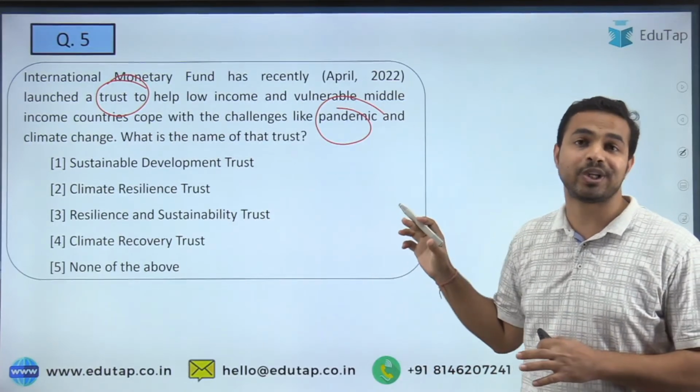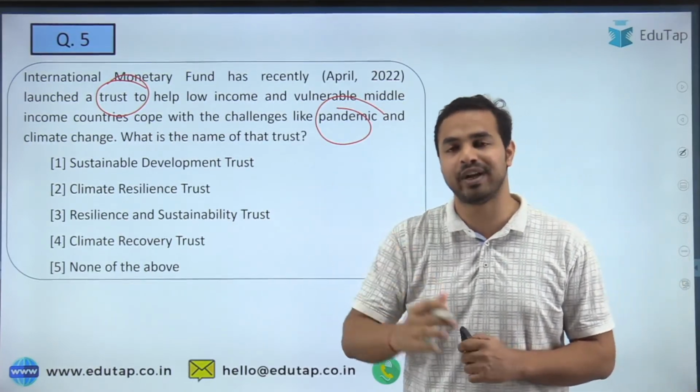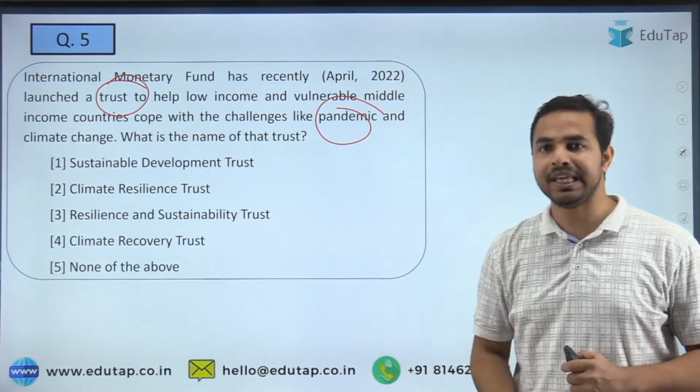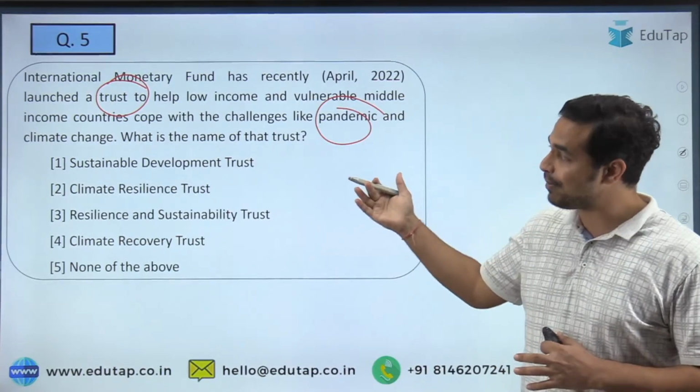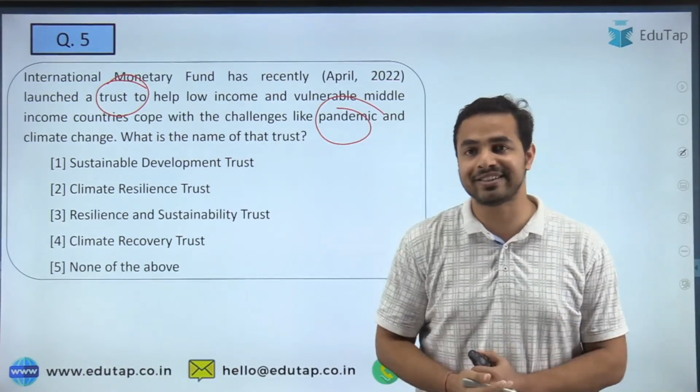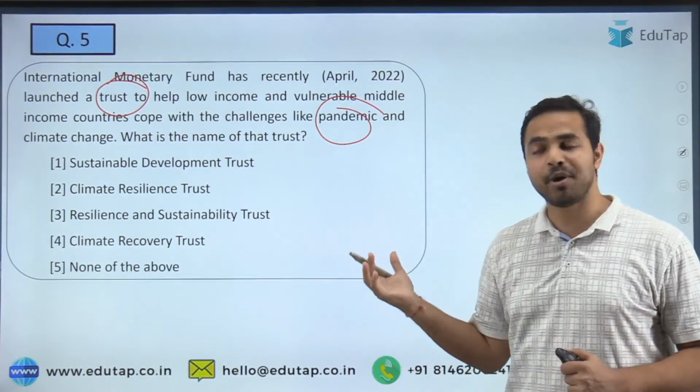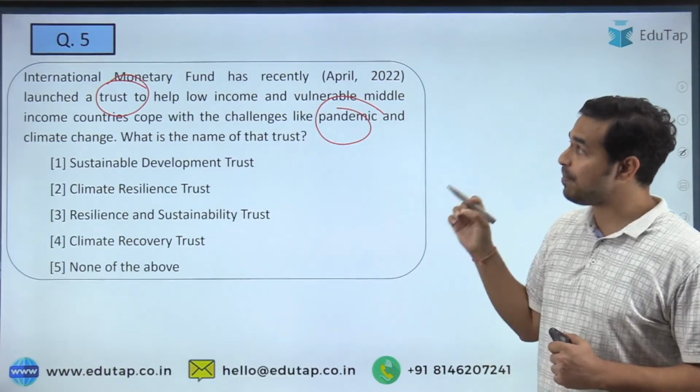So you are just required to tell me what exactly the name of that trust is all about. So please tell me what exactly is the right answer. Here option 1 is Sustainable Development Trust, Climate Resilience Trust, Resilience and Sustainability Trust. See guys, this is a very important thing.